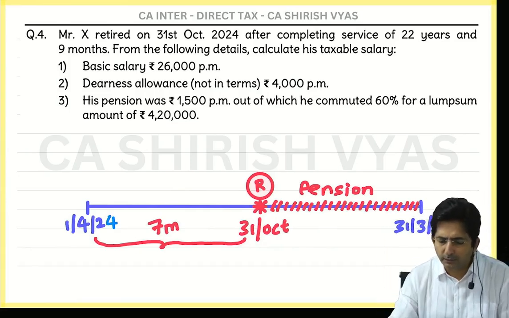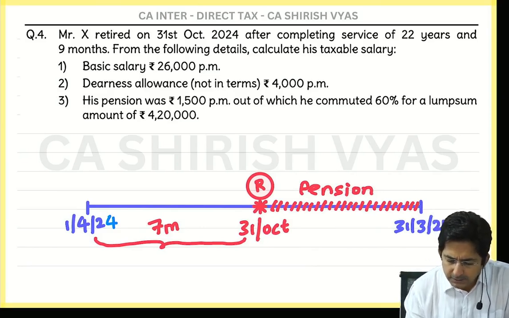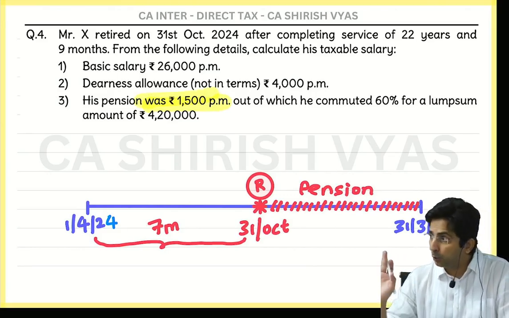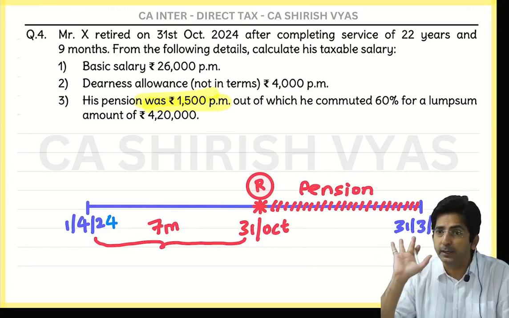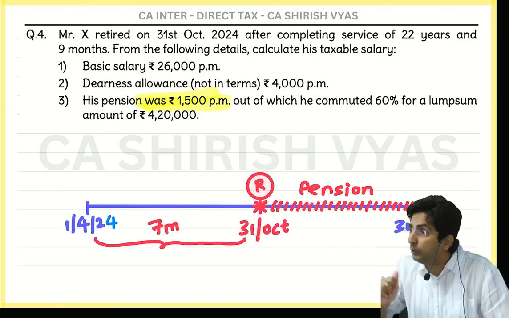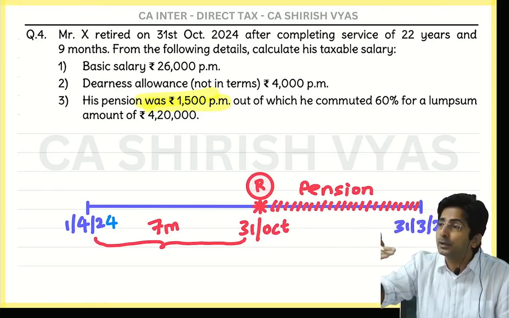And he is that kind of person. See what they have written in the question. His pension was fixed at 1,500 per month. Means actually the boss told him, you will get a pension of 1,500 per month. And he was not able to decide, he got confused. What was the confusion?